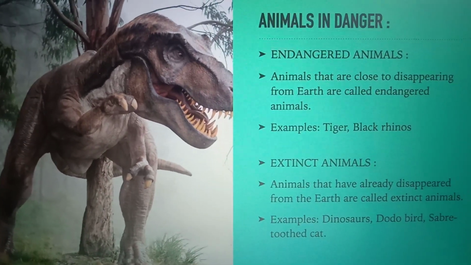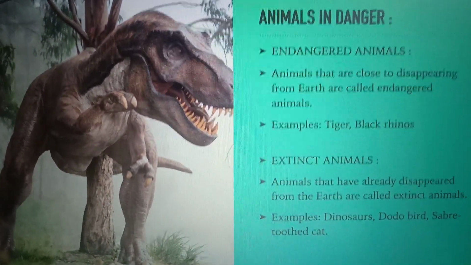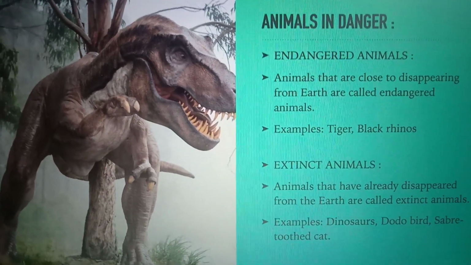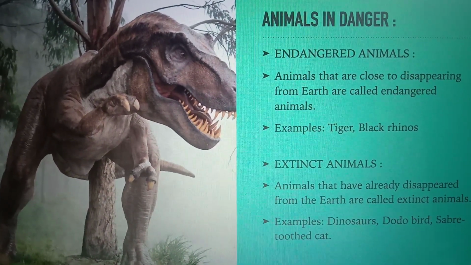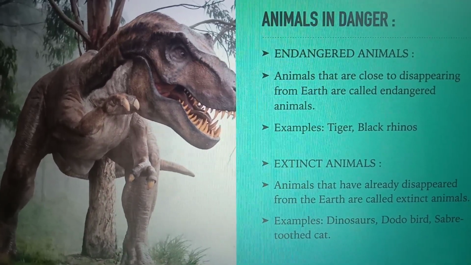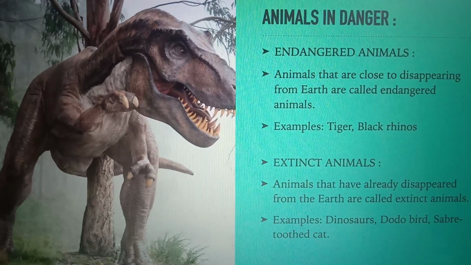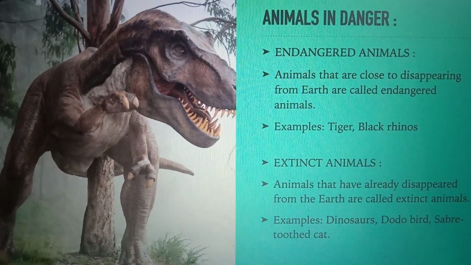Animals in danger. Endangered animals. Animals that are close to disappearing from earth are called endangered animals. Examples of some endangered animals are tiger, black rhinos, and so on.